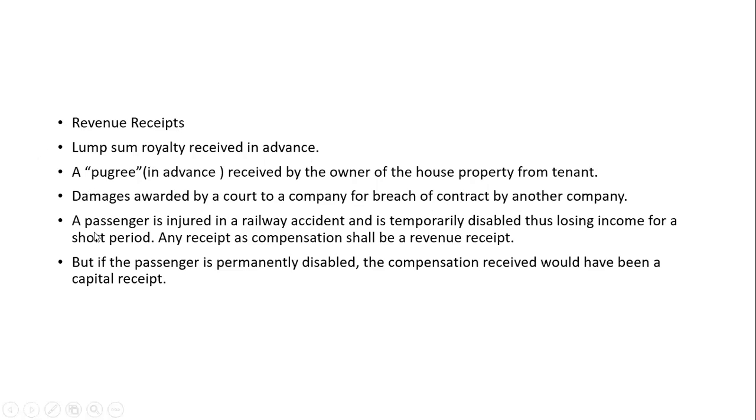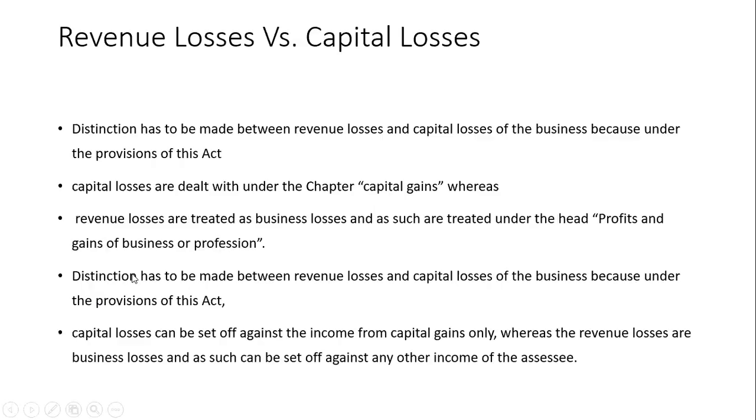It's a revenue receipt. A passenger is injured in a railway accident and temporarily disabled and thus loses income for a short period. Any compensation received will be a revenue receipt. But if the passenger is permanently disabled, the compensation received will be a capital receipt. See, there is a variation between these two transactions.